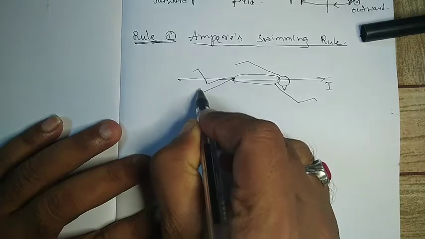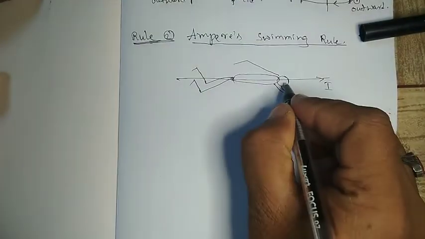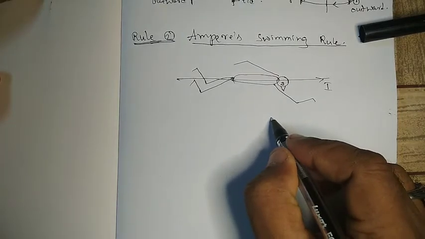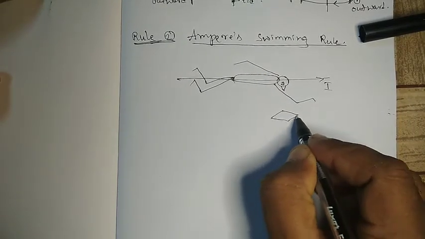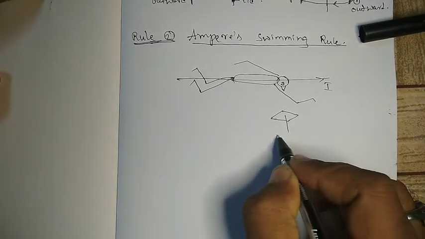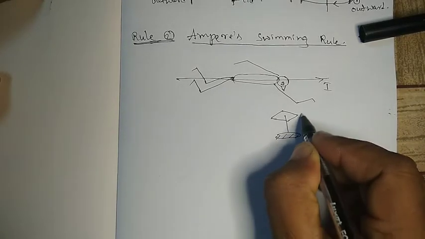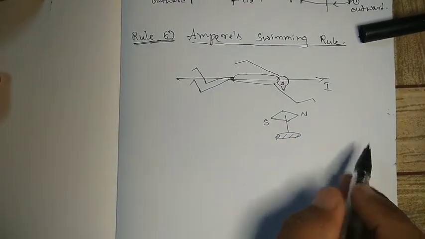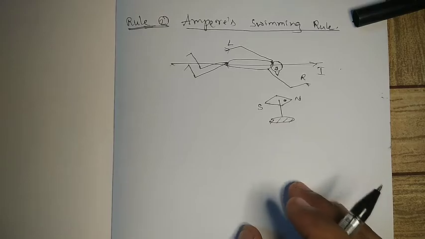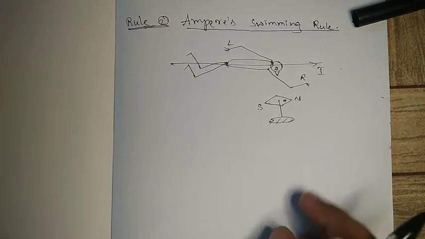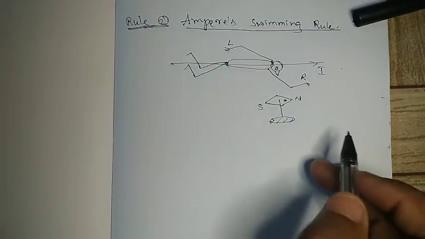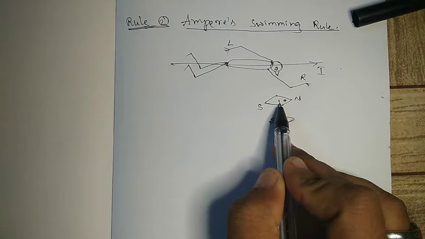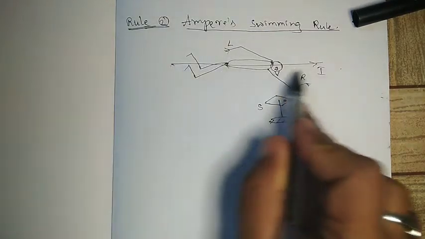Such that he is facing the needle below his face. Suppose this is north, this is south, this is a magnetic needle. Imagine that a person is swimming along the straight current carrying conductor, facing a magnetic needle which is below the current wire.